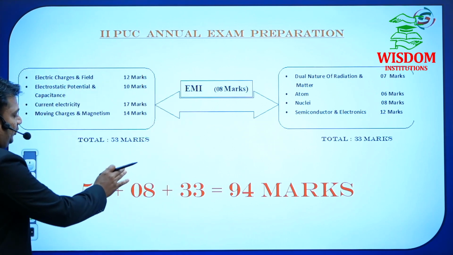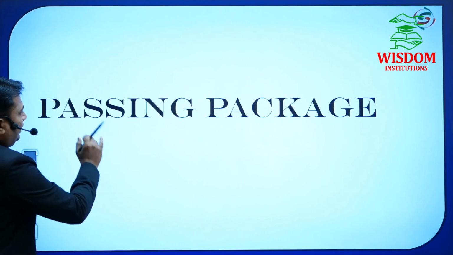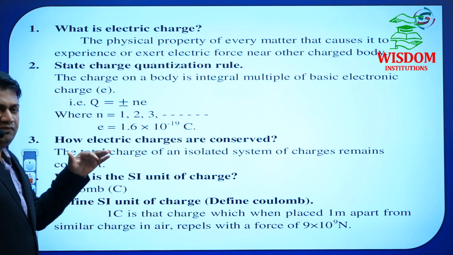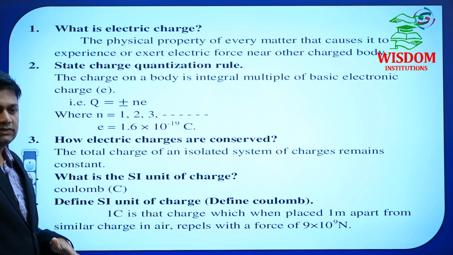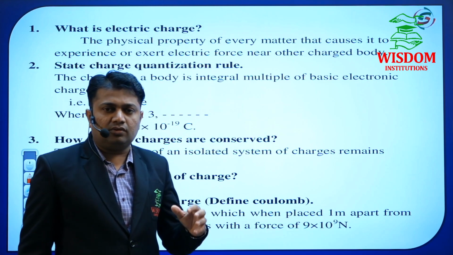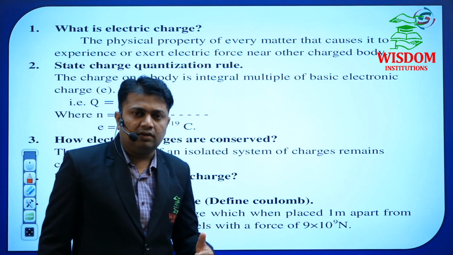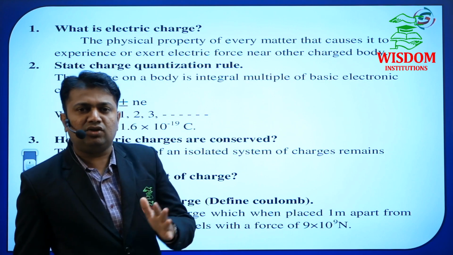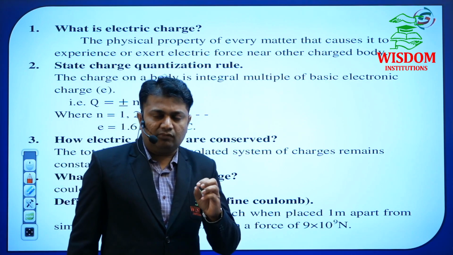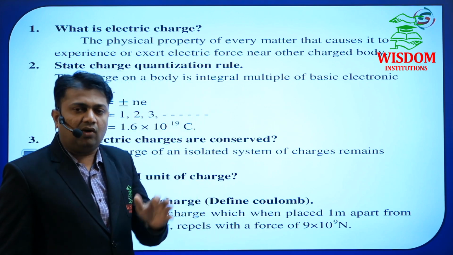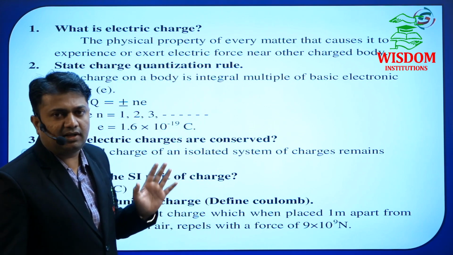See here the next topic, the passing package. In the first chapter, if you want to score 70 out of 70, then you have to concentrate on 1 mark, 2 mark, 3 mark, 5 mark derivations as well as 5 mark numericals. In 1 mark questions, we have a total of 15 questions. Out of those 15, you have to write only 10.